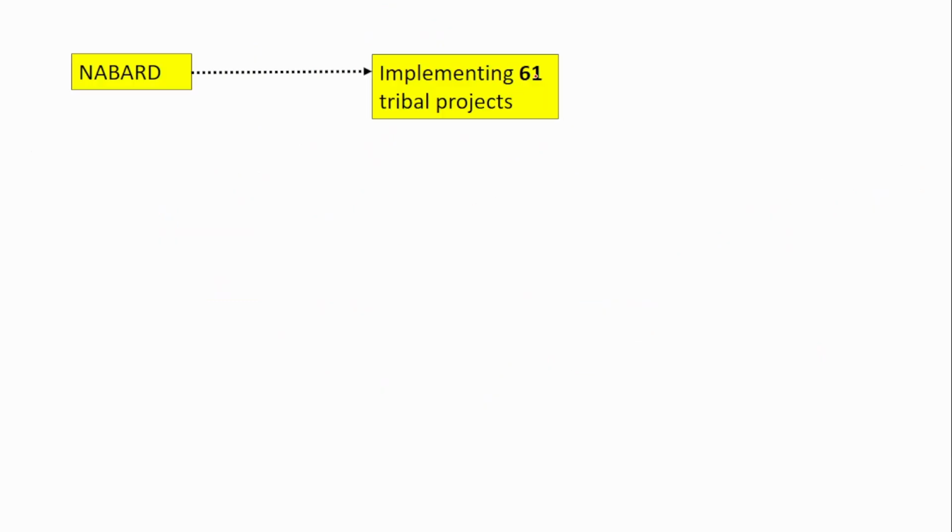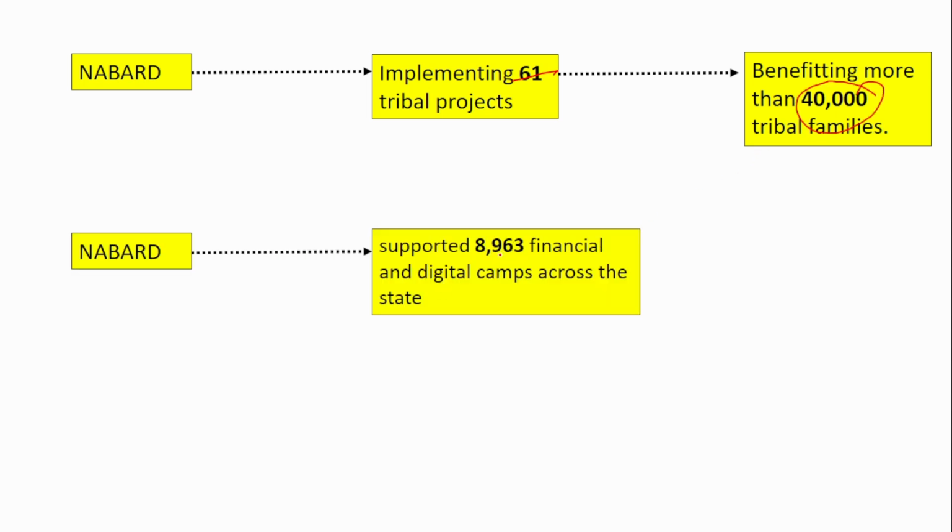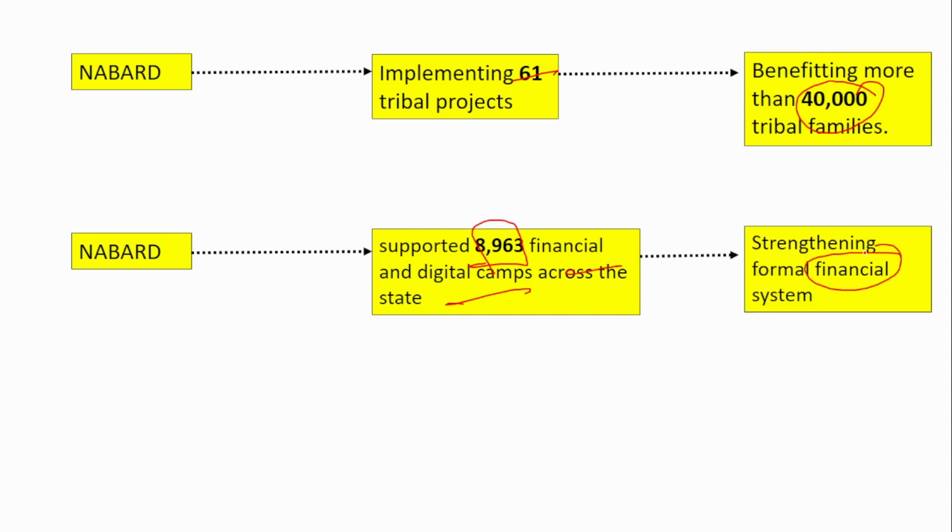Next is NABARD is implementing 61 tribal projects which will benefit over 40,000 tribal families, and NABARD has also supported 8,963 financial and digital camps across the state for strengthening the formal financial system.